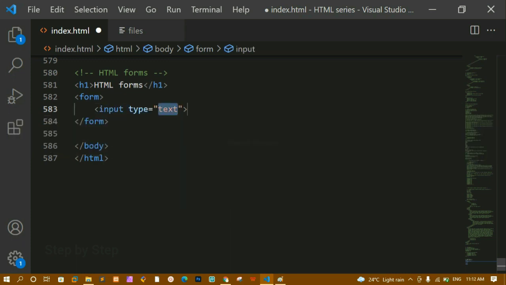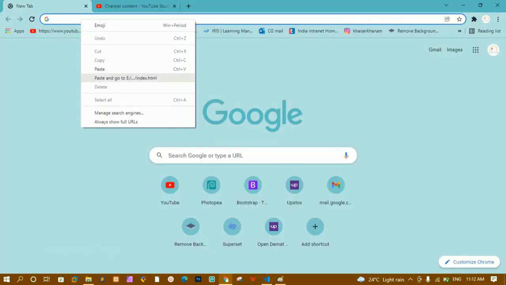Now inside this input, by default it will be having type is equal to text. Type is equal to text means we can input any text. We can input our name, we can input our address. We can give that kind of inputs, text inputs. I'll save this, copy this path, and paste it here.